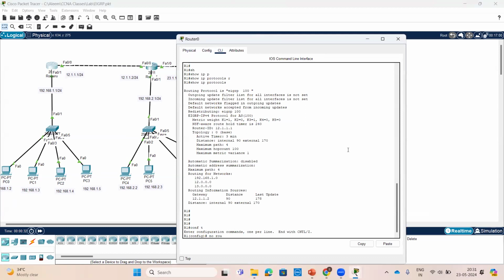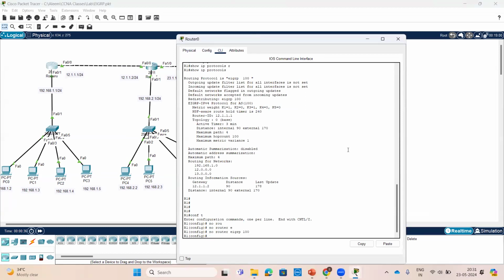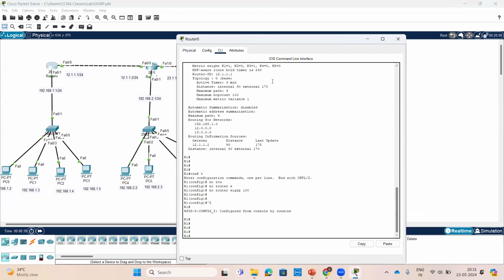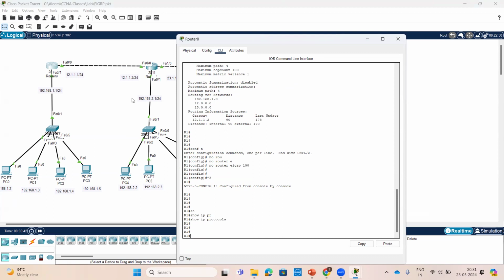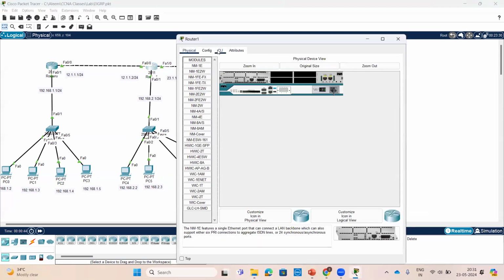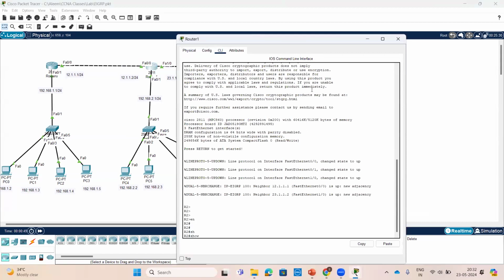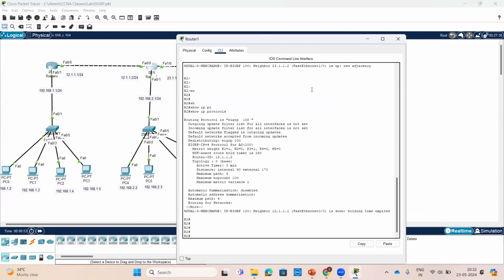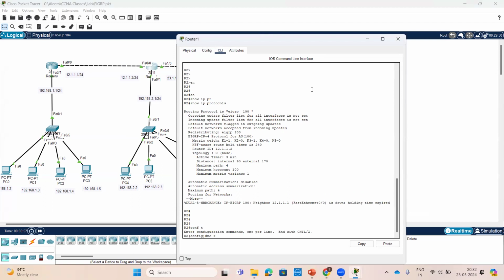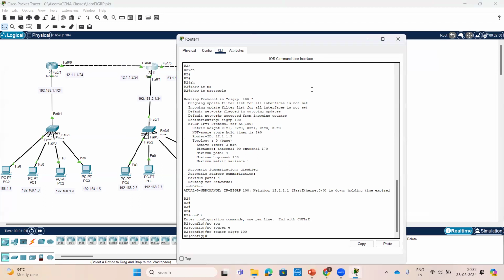No router EIGRP 100. Show IP protocols. No router EIGRP 100.